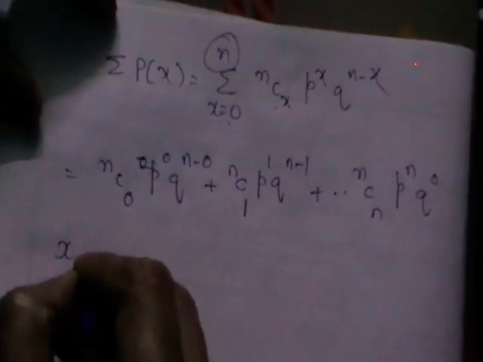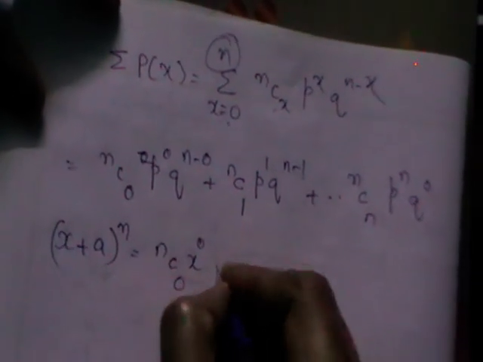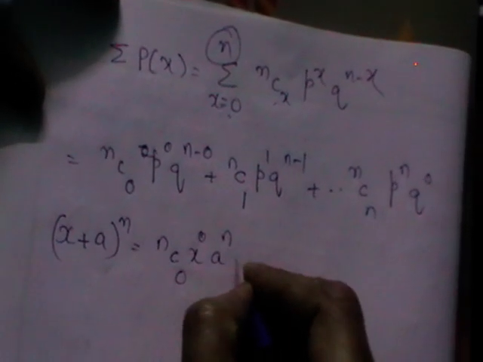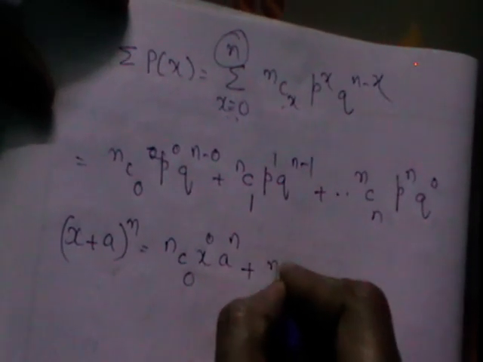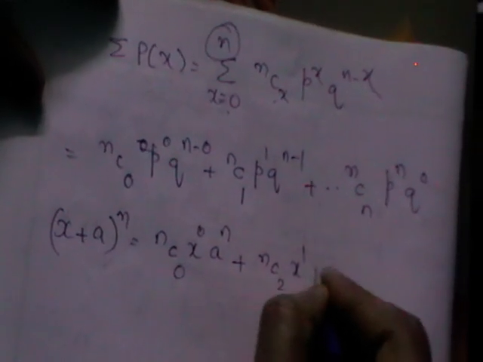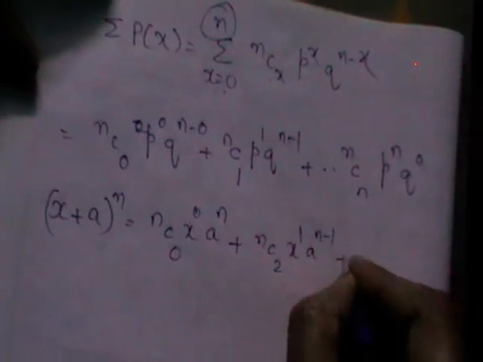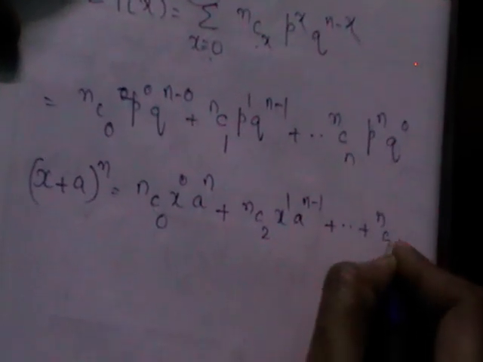We already know that this is the binomial expansion. I think this is the binomial expansion of (q+p)^n. You all know the expansion which we have already used while discussing the moments.